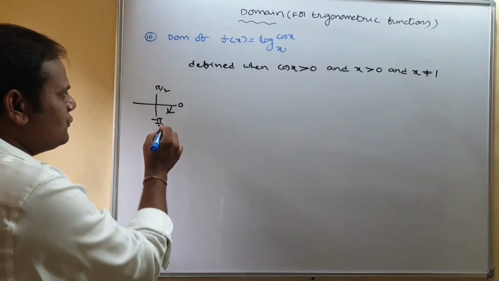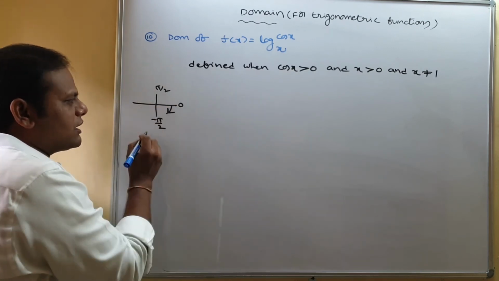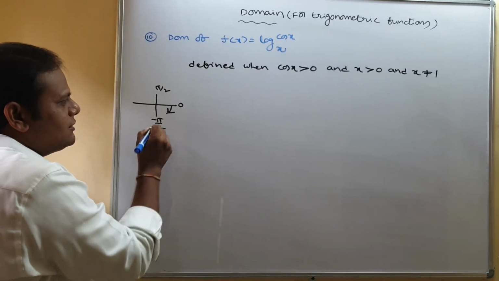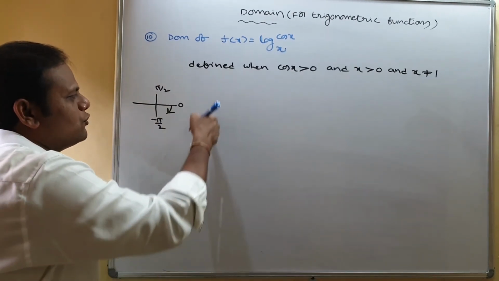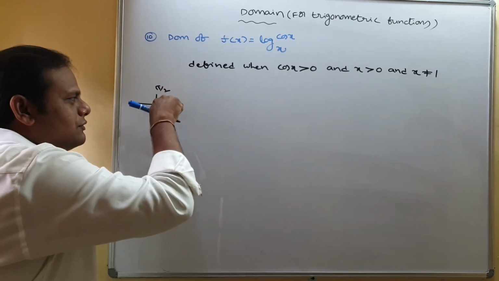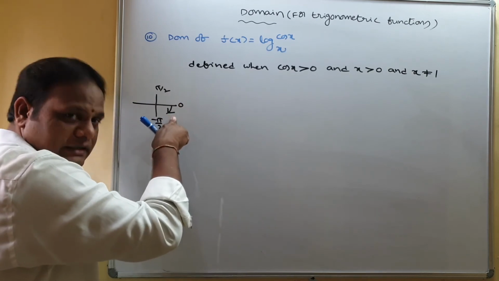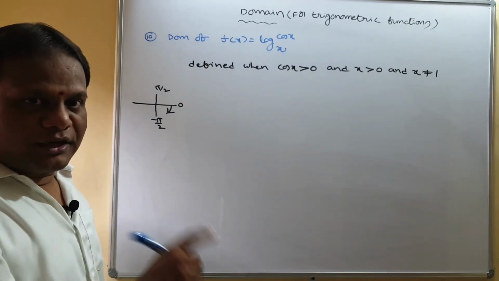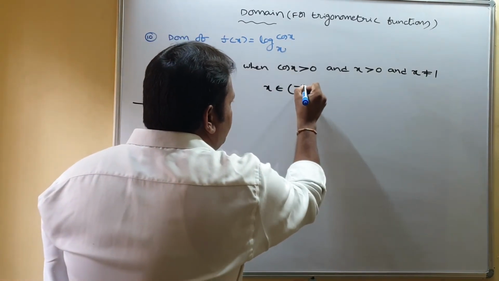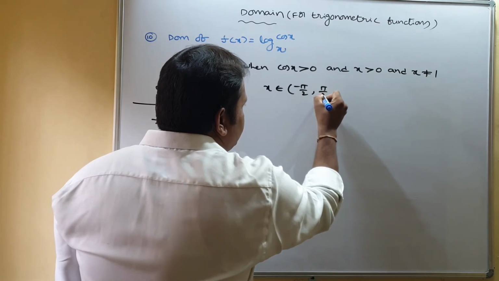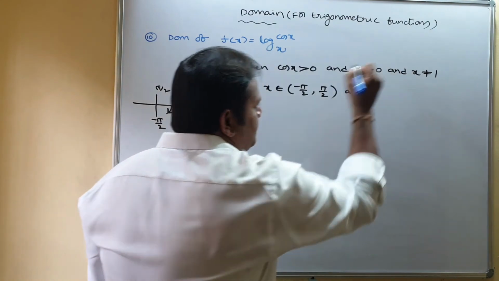To cover the fourth and first quadrants, I can simply take minus pi by 2 to pi by 2. Between minus pi by 2 and pi by 2, the angle is either in the first or fourth quadrant, so cos x is positive. So I can write x belongs to the open interval minus pi by 2 to pi by 2.